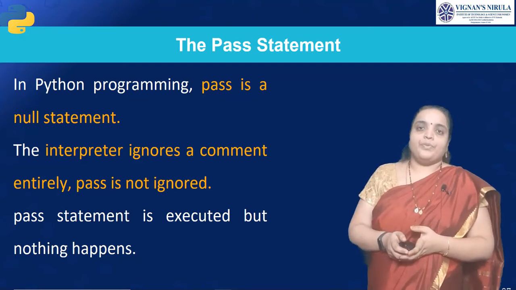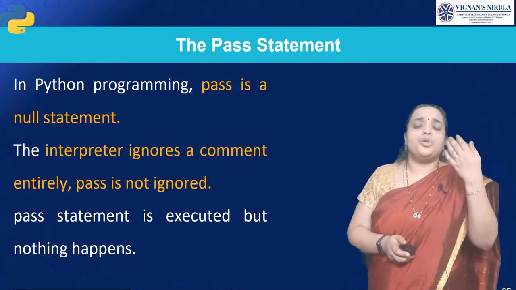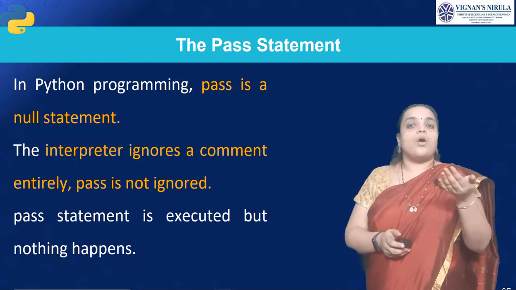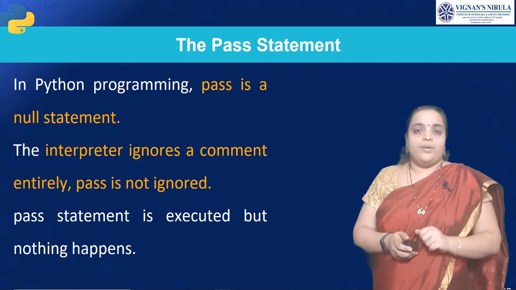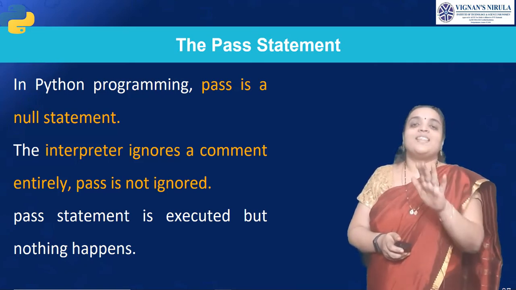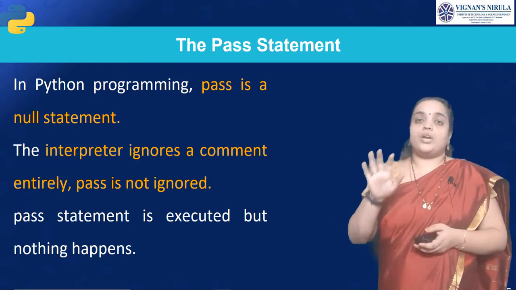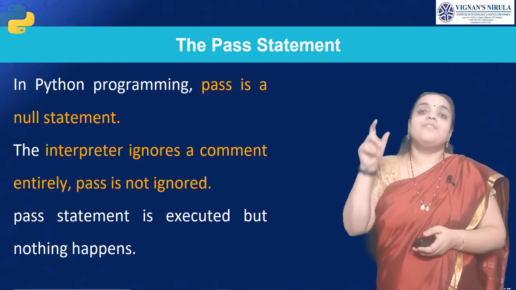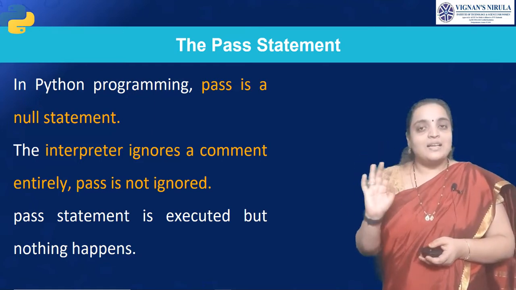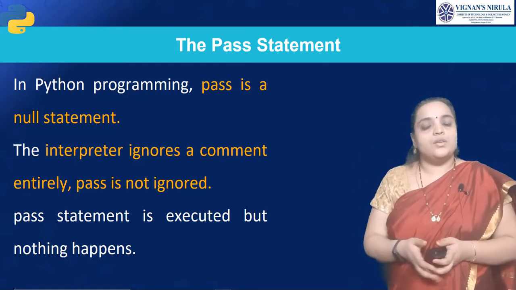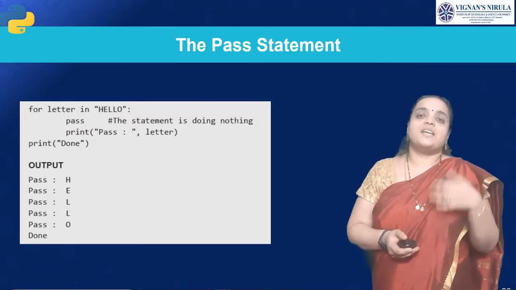Let us see. In Python, pass is a null statement. The interpreter usually ignores a comment entirely, but pass is not ignored. The pass statement is executed, but nothing happens. Is that clear? A comment is not at all executed, but the pass statement will be executed, though it does not do anything. Nothing happens when you execute the pass statement, because pass is a null statement.